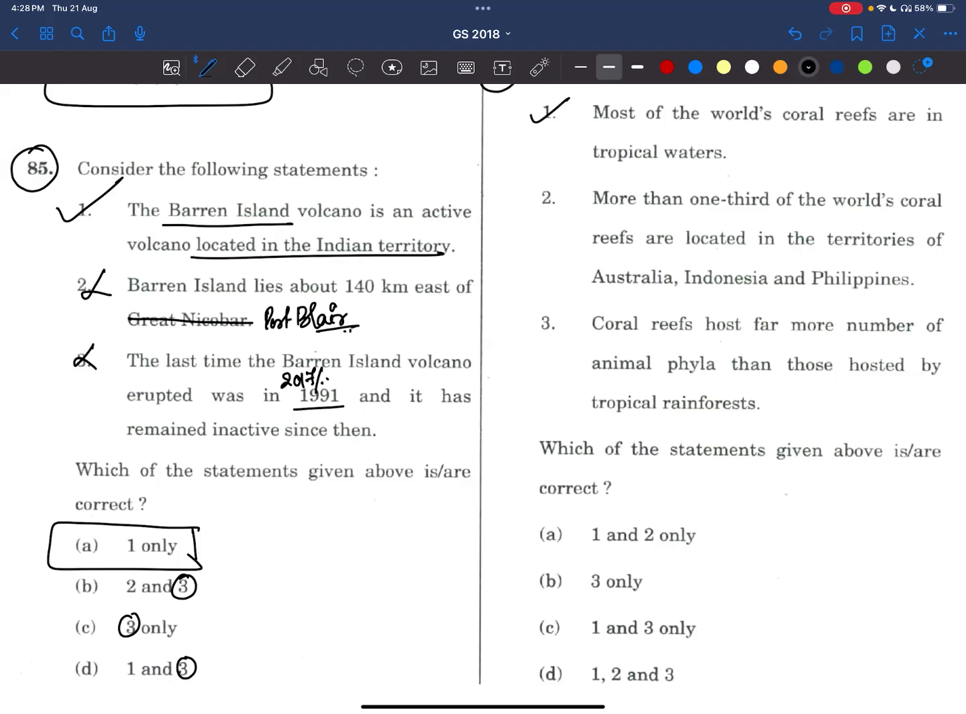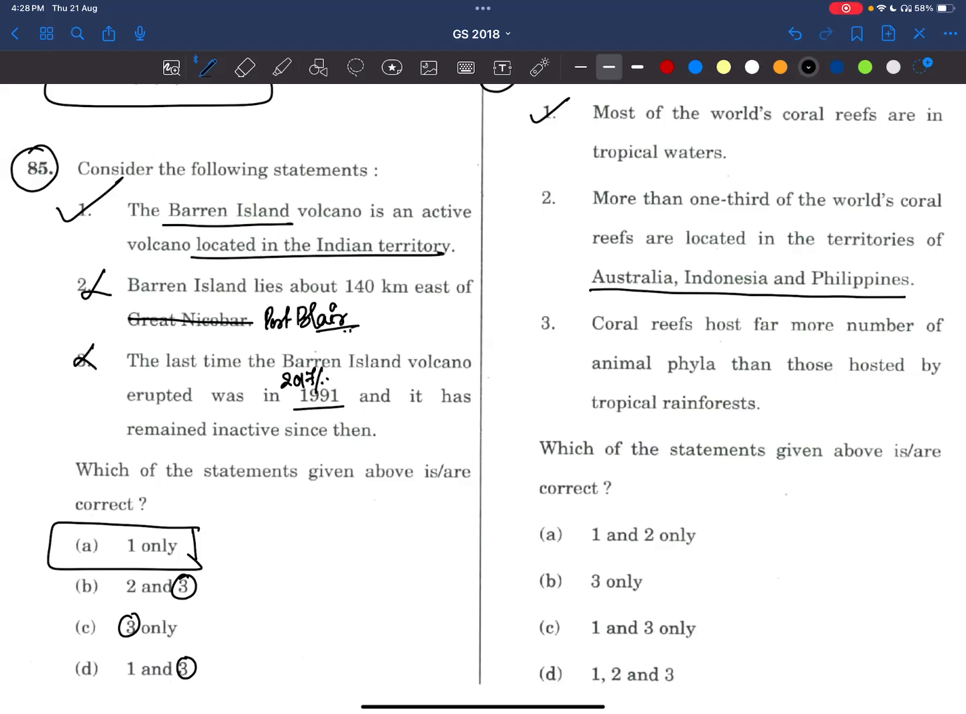Okay, that is approximately some 20 degrees to 30 degrees centigrade, right? And shallow waters, that means the depth should not be more than 200 meters, right? And also in the brackish waters, that means not totally saline but not totally fresh. More than 1/3 of world's coral reefs are located in the territories of Indonesia, Australia and Philippines.